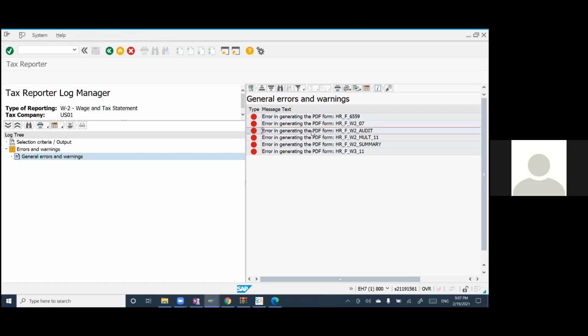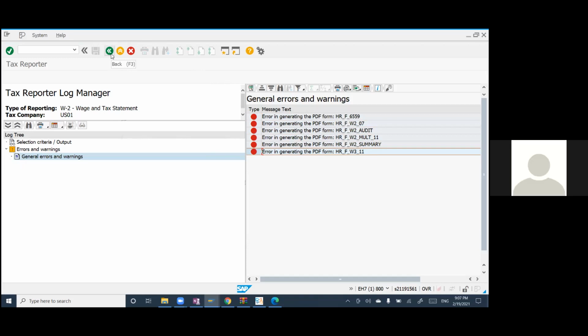Okay, so basically, this is a technical configuration change. Such kind of error means some technical configurations are missing. That means because we are not updating patches and everything in the training system. But in an ideal environment, you will not be getting any error. Everything will be green. So my part is just checking the errors. This is my role as functional consultant.